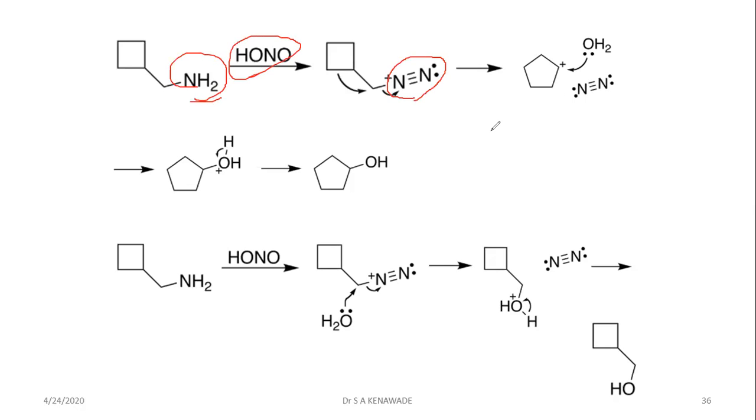Then this diazo compound becomes a good leaving group; the amino is a bad leaving group, but the diazo compound is a good leaving group.